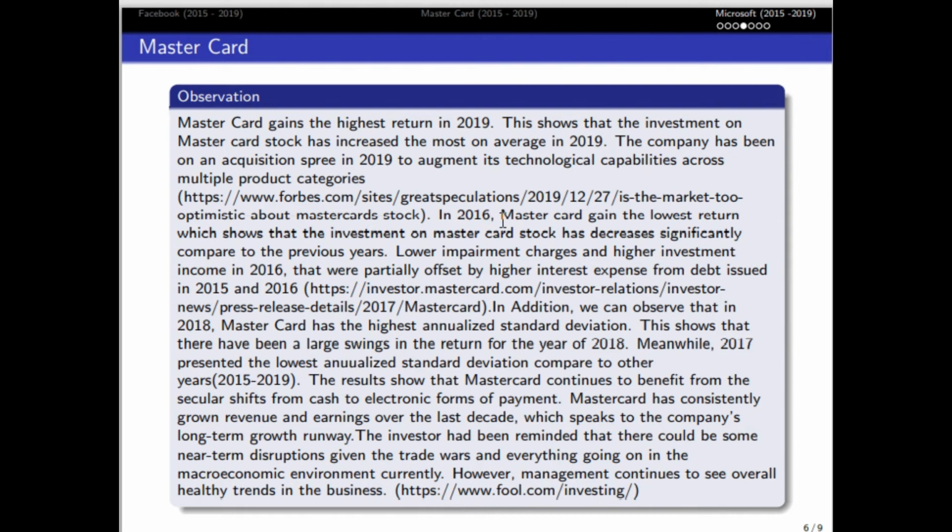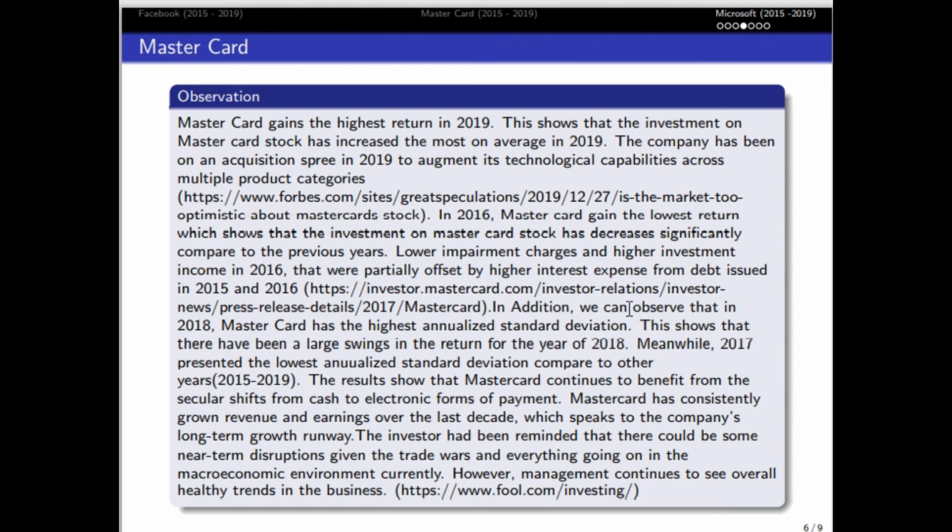In 2016, Mastercard gained the lowest return, which shows that the investment on Mastercard stock has decreased significantly compared to the previous years. Lower impairment charges and higher investment income in 2016 were partially offset by higher interest expense from debt issued in 2015 and 2016.